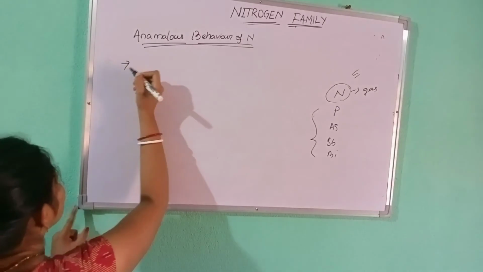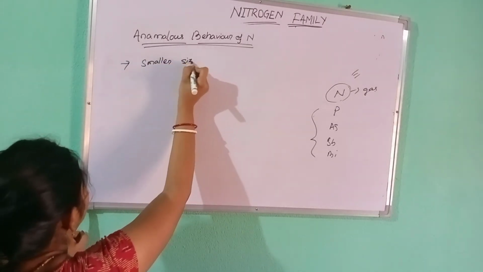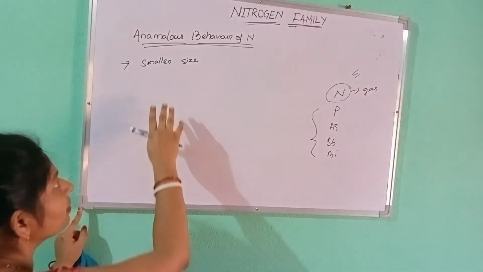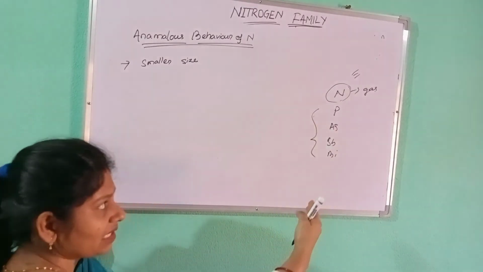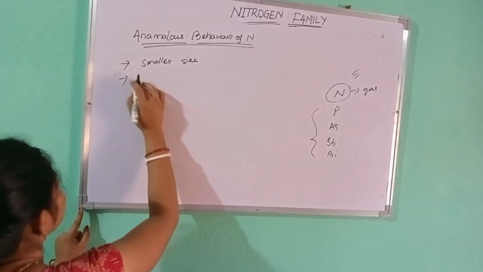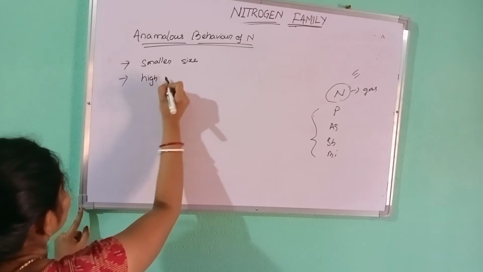The first reason is smaller size. Nitrogen is very small in size, so it shows anomalous behavior. Gradually the size increases and their behavior changes. Next is high electronegativity.